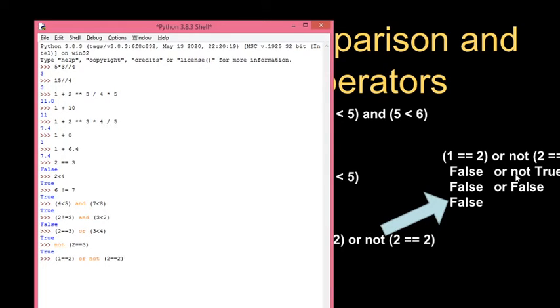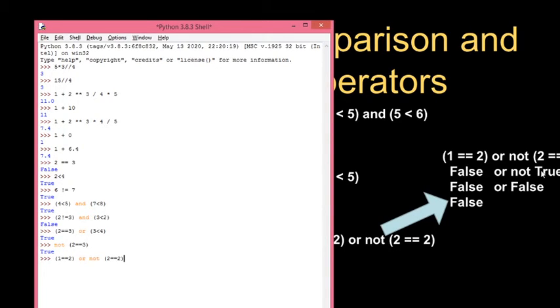Among the three Boolean operators, and, or, and not, the not operator has the highest precedence. Then the second highest precedence goes to the and operator. Then the third precedence goes to the or operator. Getting my point?